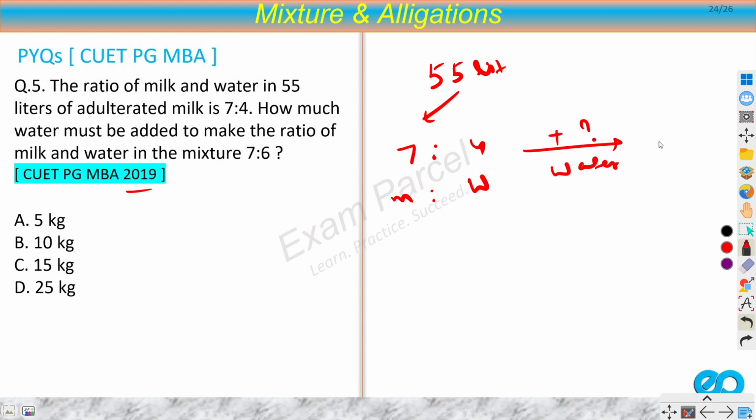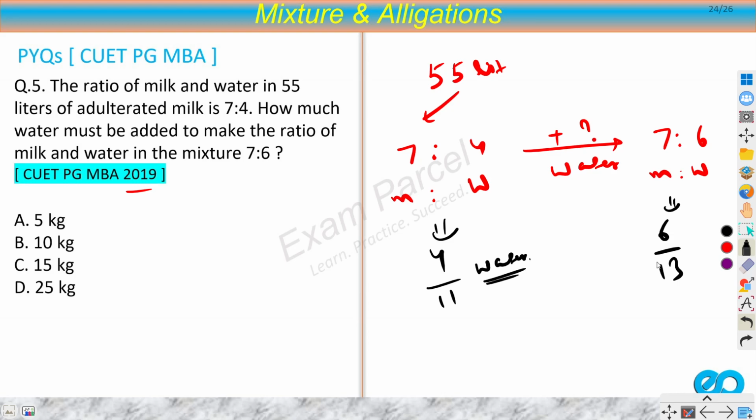How much water should we add so that this ratio becomes 7:6? Since we are adding water, the concentration of water will improve. If you notice here, we have 6 by 13 water and here we had 4 by 11 water. So obviously this is improved, because 1 by 11 is 9.09, so this would be approximately